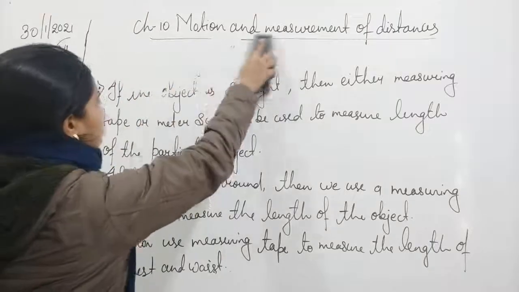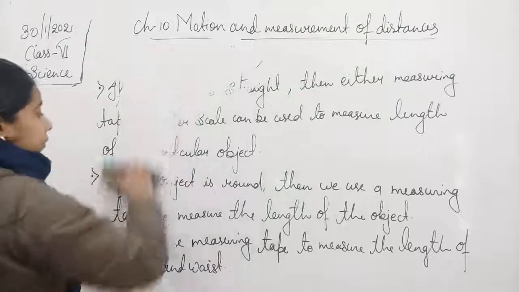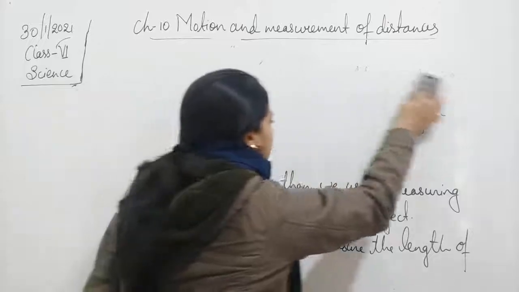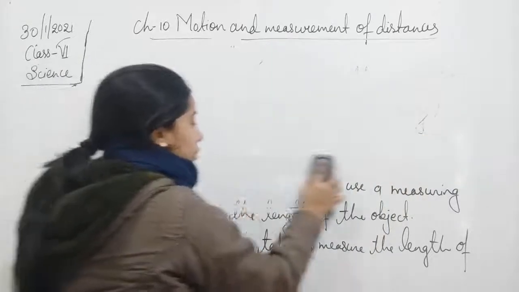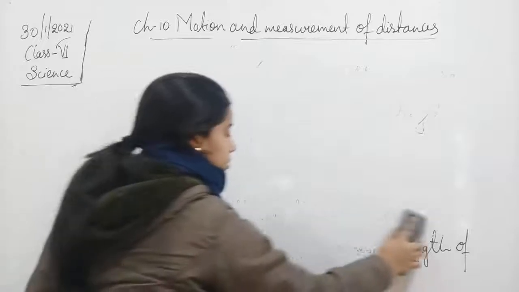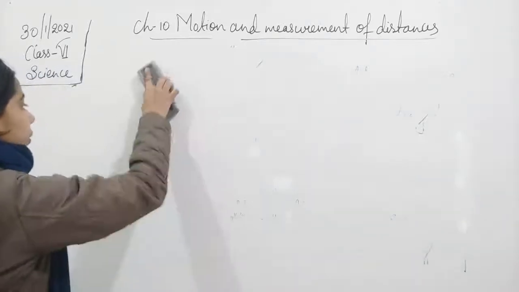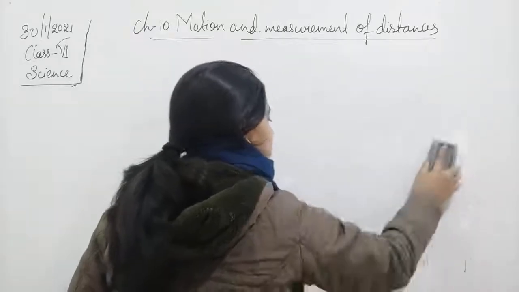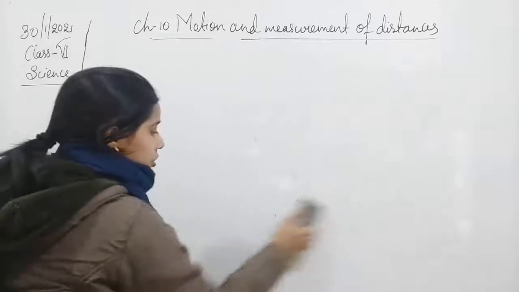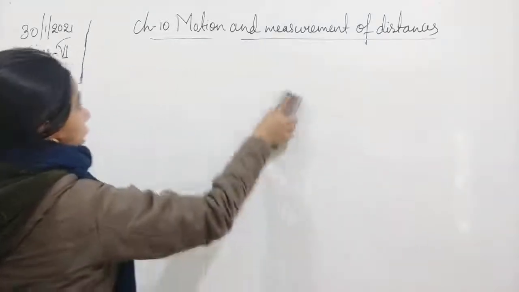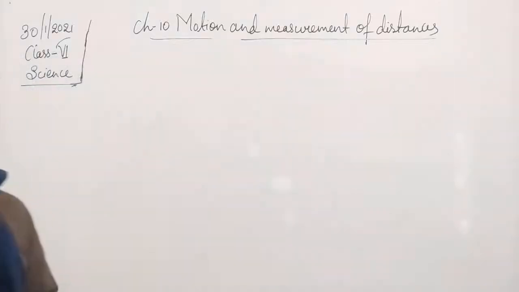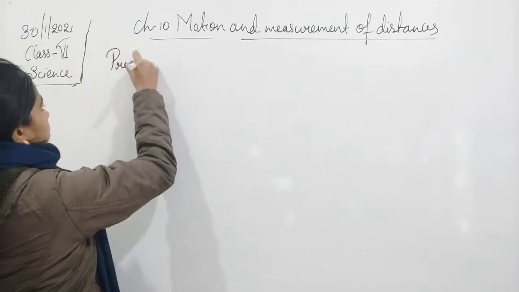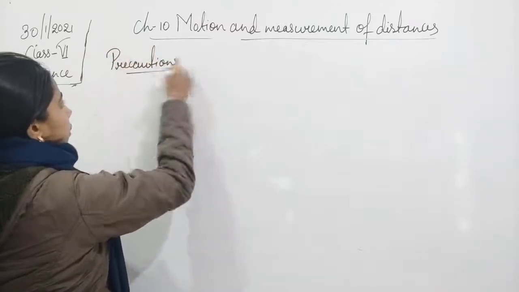Now we have understood how to measure the length of an object with the help of the meter scale. Now we have to understand the precautions that we should take while measuring anything. Otherwise your measurement can come out wrong. So what are the different precautions that we should take while using a scale?